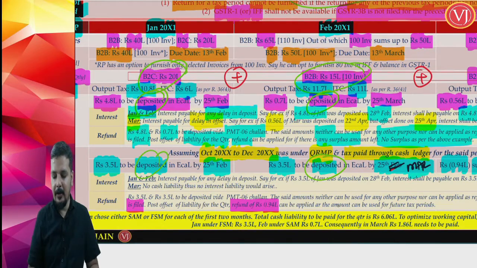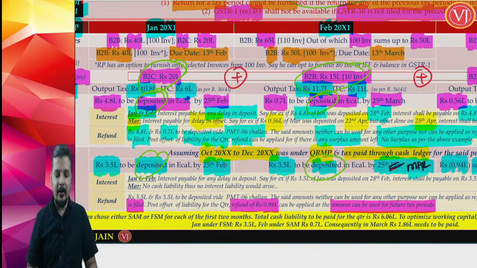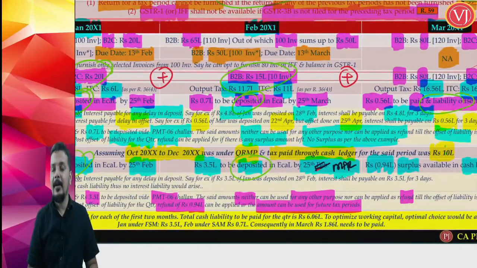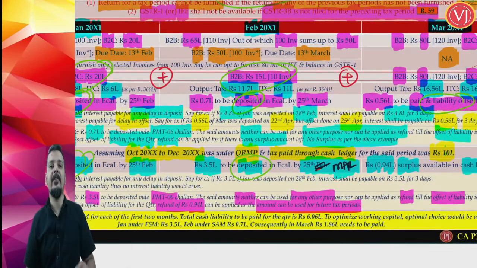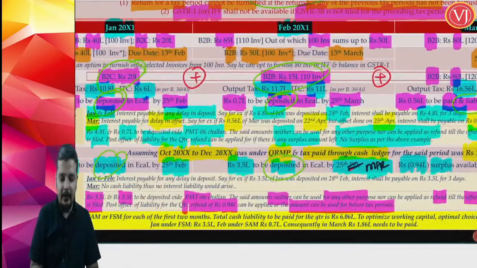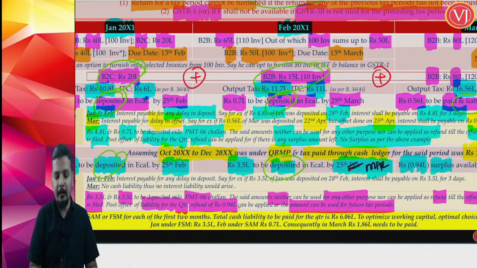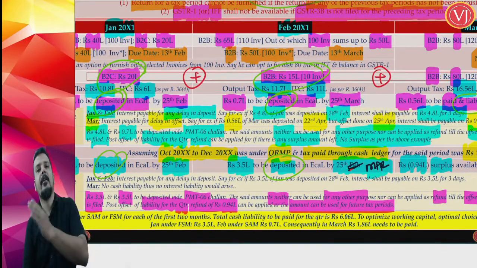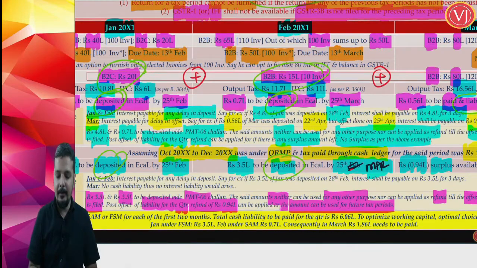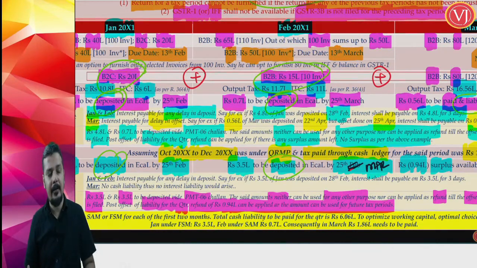You can claim refund or you can carry it forward for the future tax period, but only and only after your GSTR 3B is filed. So when you are paying first month 3.5 lakhs and second month 3.5 lakhs, you are paying by way of PMT 06. This particular amount cannot be used for any purposes, nor can it be claimed as refund till offset is done, which means till your quarterly GSTR 3B is filed, you cannot touch this 7 lakhs. Once your quarterly GSTR 3B is filed, you find that there is a surplus of 0.94 lakhs. Either you can carry forward into the next tax period, or you can claim the refund.